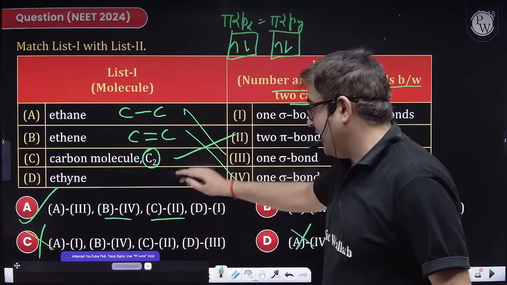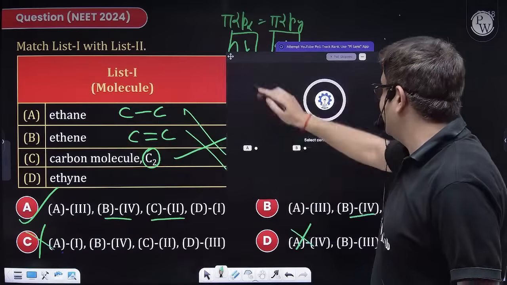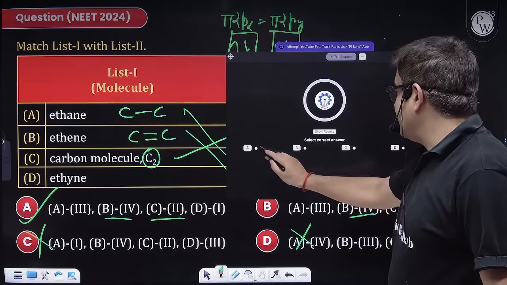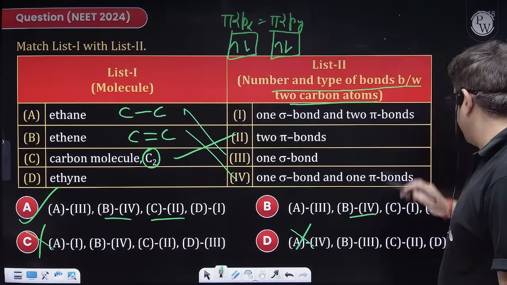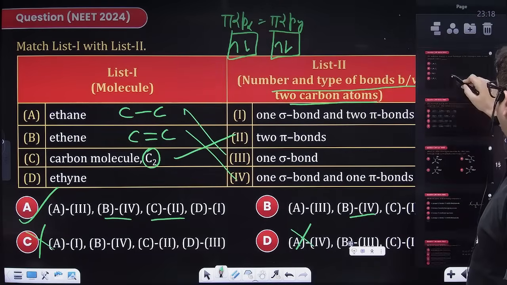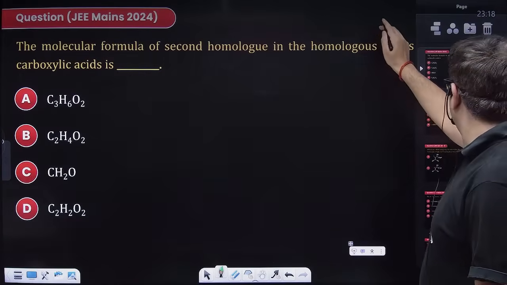Let me see how many of you have cracked this one. So answer is A. Let me check. Yes, fair enough. 62%. Good, beta. Good. Moving to the next one.